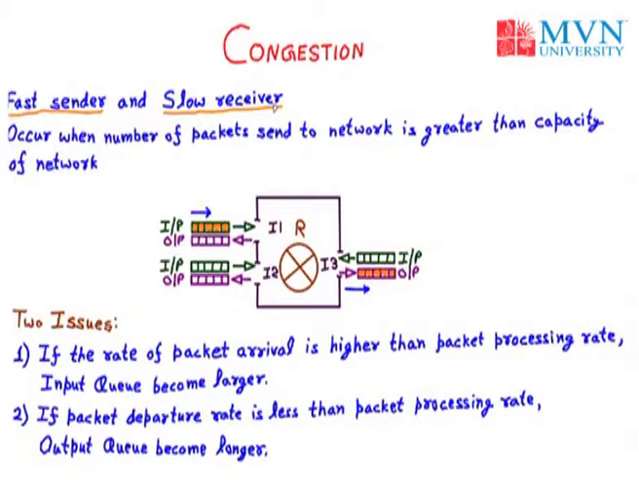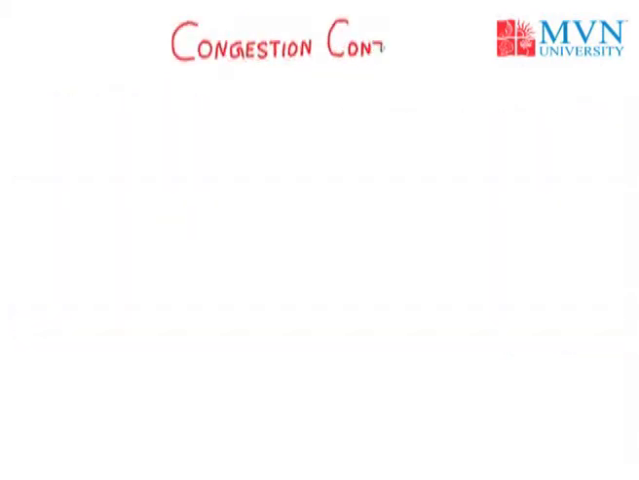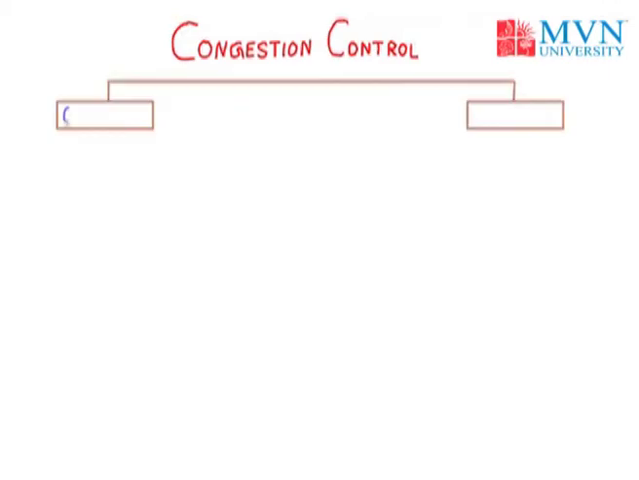So the main question is how to control congestion. Our next topic under congestion is congestion control. In congestion control we have two methods: open loop and closed loop. The first method is open loop and the second one is closed loop.